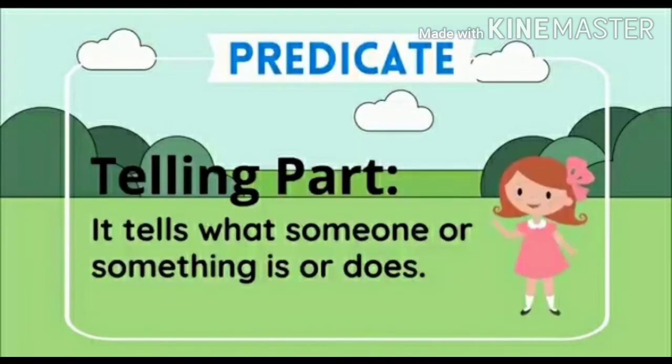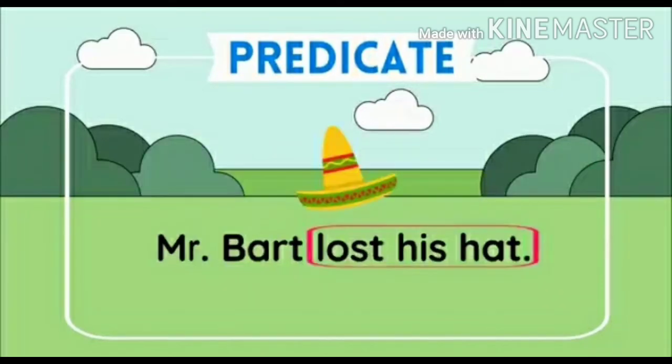Now let us understand about predicate. What is a predicate now? The telling part, or the predicate, is a part of the sentence which tells more about the subject. It tells what someone or something is or does. Now for example, Mr. Bart lost his hat. Now Mr. Bart is a subject, we all know. Now what has happened to Mr. Bart? What did he do? He lost his hat. So lost his hat is the predicate.